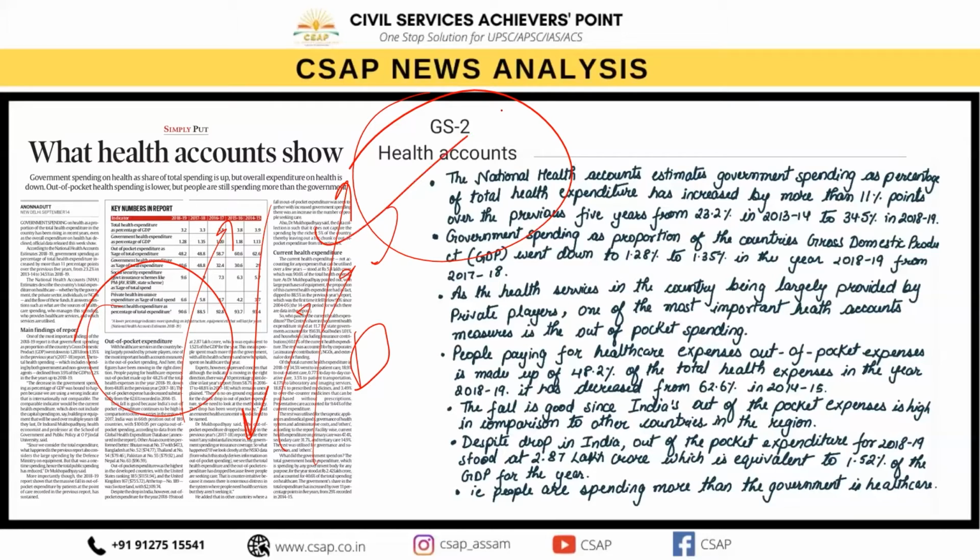ठीक है, तो ये बताया गया है about various number of health accounts, about the various number of people where out of pocket expenses कितना जा रहा है, ठीक है, कितना परसेंटेज का डिक्रीज हो रहा है. तो इससे बस एक लिस्ट के बारे में बोला है. ठीक है, so you can see about some number of accounts of the recent review done by this national health accounts. ओके, चलो नेक्स्ट पे आते हैं.